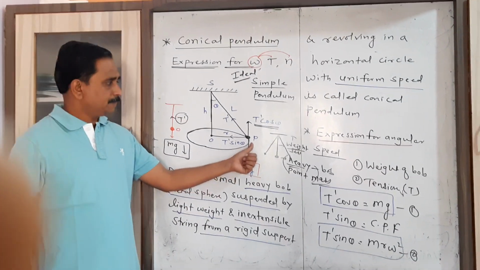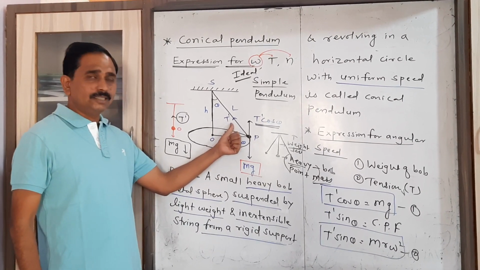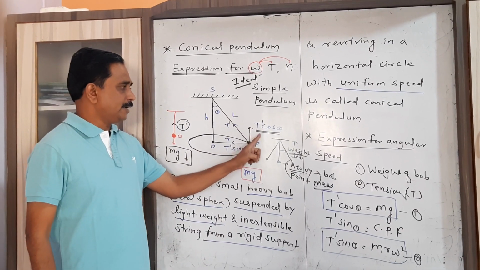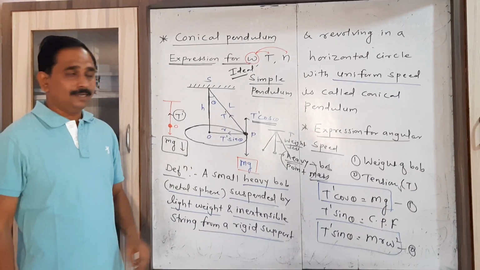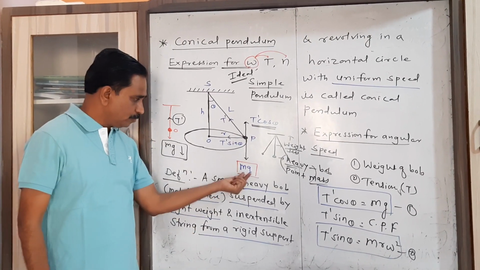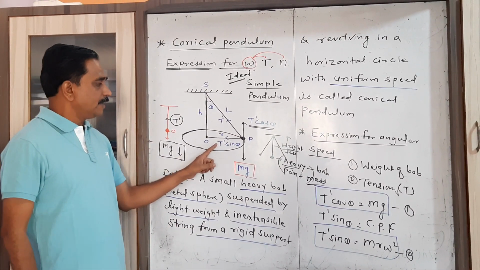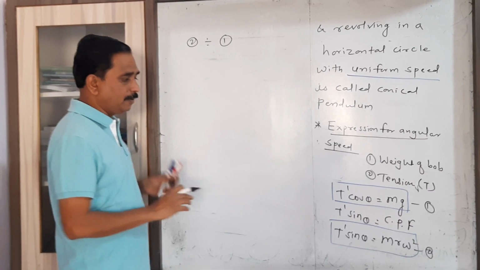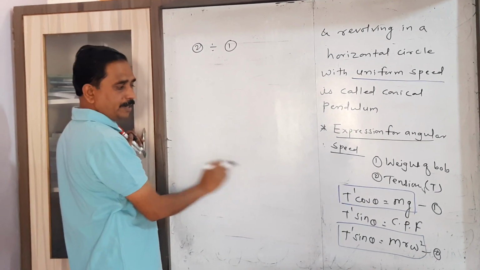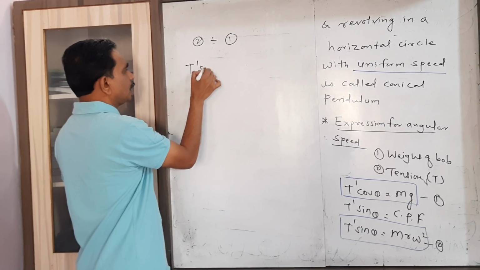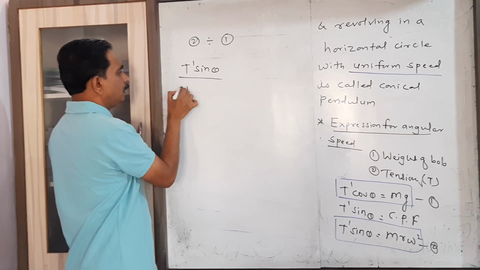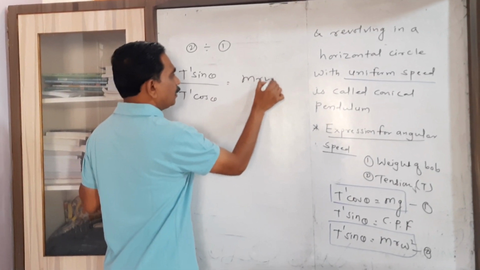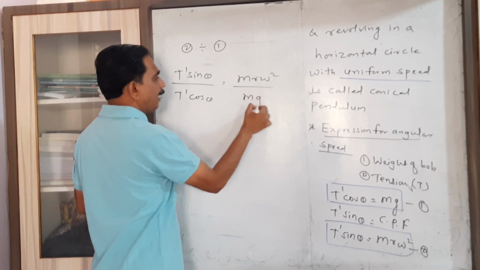At a position P, now this tension is in an inclined direction. That's why it is split up into two components, that is T dash cos theta and T dash sin theta. The function of T dash cos theta is to balance the weight, and the function of T dash sin theta is to provide the necessary centripetal force. Now considering equation 2 divided by 1. Equation 2 is T dash sin theta upon T dash cos theta equal to m r omega square upon mg.